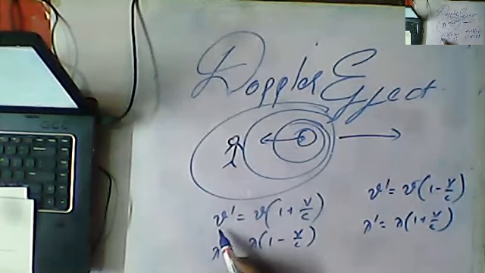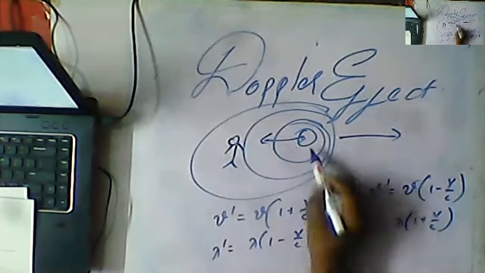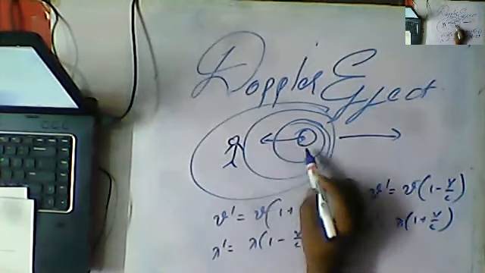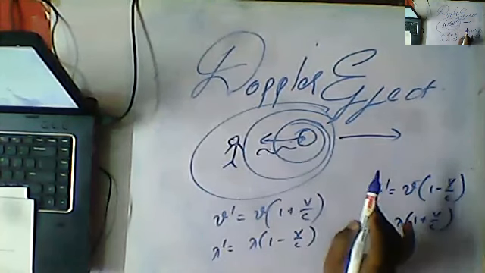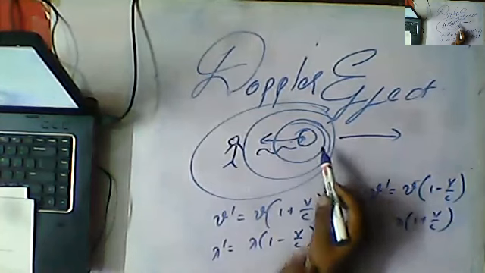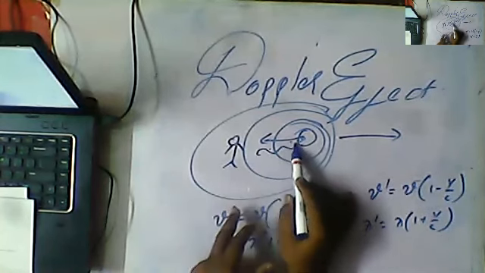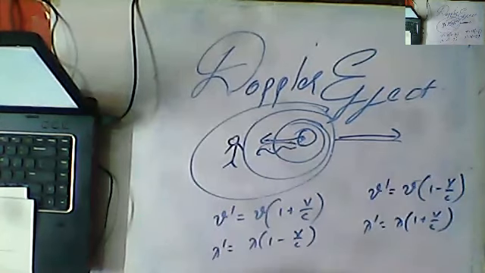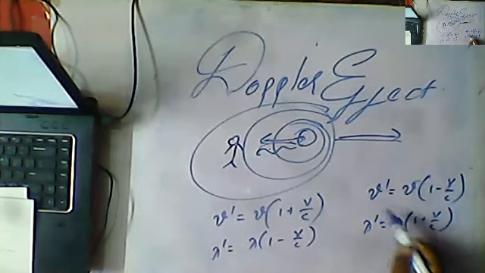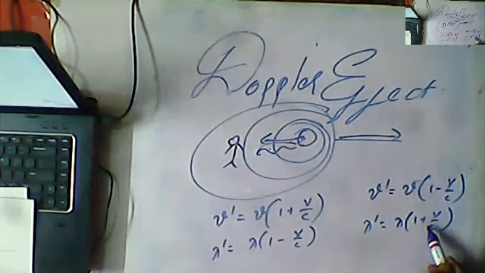So the change in frequency when the light is approaching towards here, you can see, guys, frequency is getting more, and as the frequency is getting more, the wavelength will decrease. When light is approaching the person, frequency will increase and wavelength will decrease. And when light is moving away from the source, you can see light frequency will decrease and wavelength is increasing.